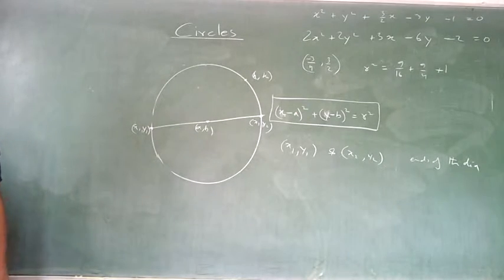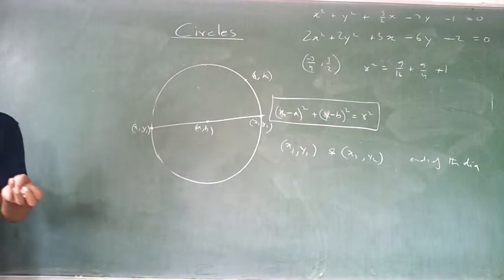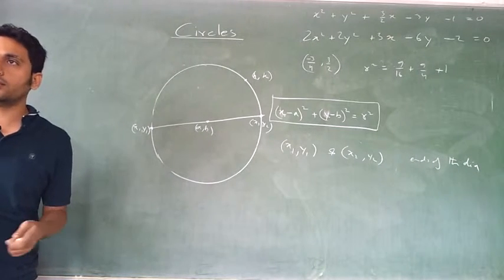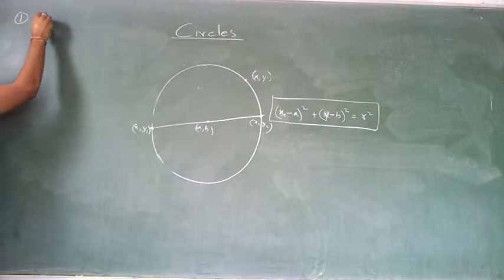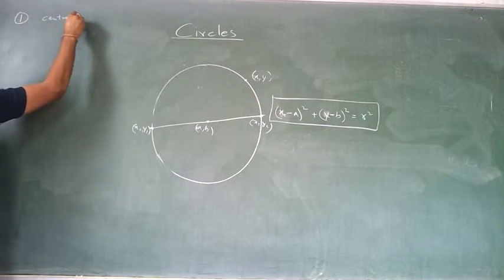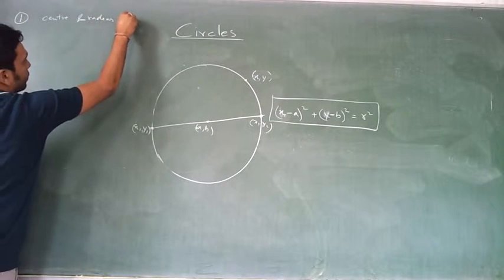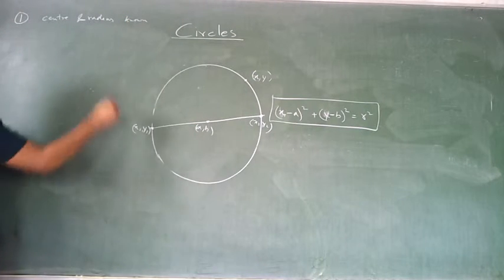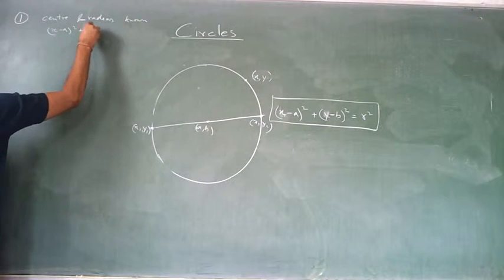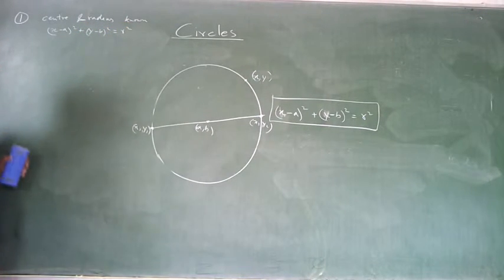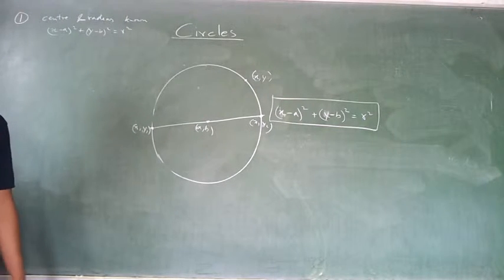R is not given. I mean, you can get it already. Yes, so tell me in x1, x2, y1, y2 and x, y. Nothing else should be there because nothing else is given. Okay. One is center and radius known. What is the equation of the circle? X minus a the whole square plus y minus b the whole square is equal to r square. If the center is at origin, the simplest circle we get is x square plus y square is equal to r square. Right?